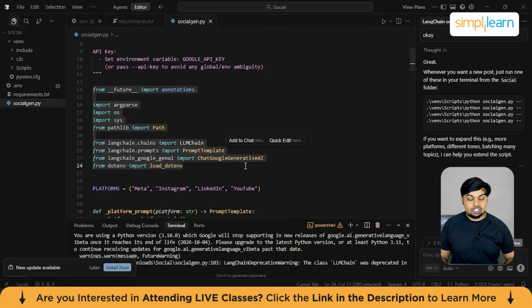Now we have LLMChain. An LLMChain connects a prompt template, a language model, and optional memory or output parsing. This is the simplest form of a controlled AI workflow. In plain English: input goes in, the prompt is formatted, the model responds, and output comes out. For a content creation agent, this is the core execution unit.